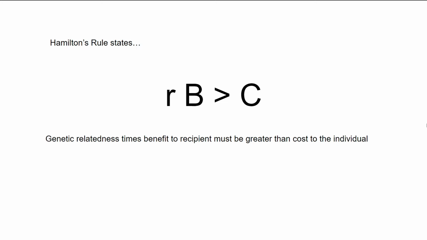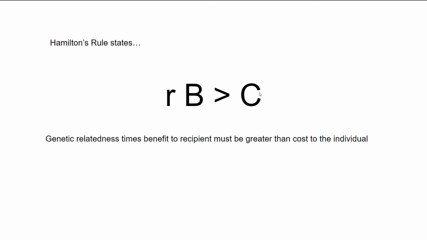Acting altruistically towards an individual is favored by natural selection when the amount the recipient benefits from your actions times how related you are to them is greater than the reproductive cost to yourself. So pretty much what it's saying is that for it to be favorable for you to want to help somebody, you should be closely related to them and you should actually be benefiting them. And that together should be greater than how much it actually costs you to perform those actions.